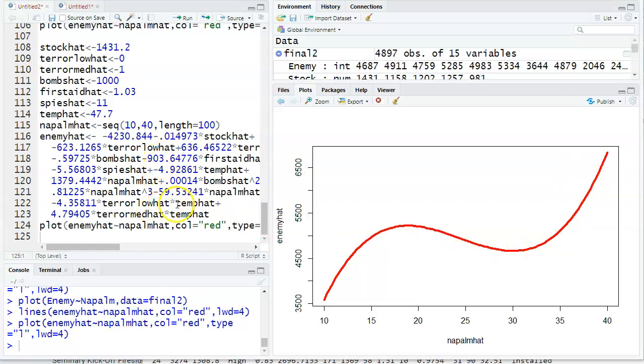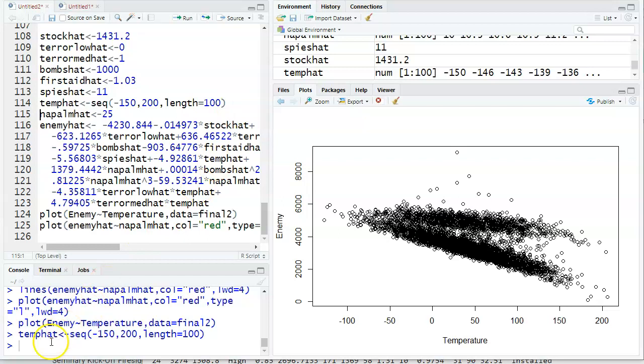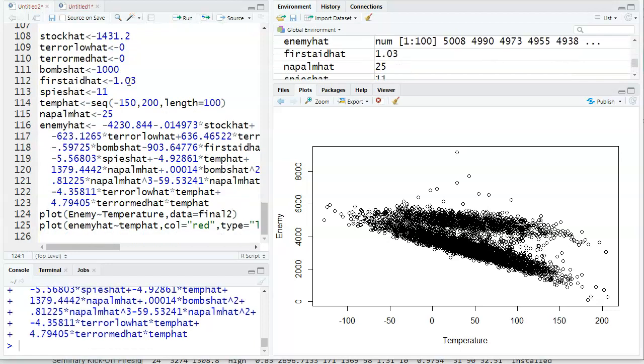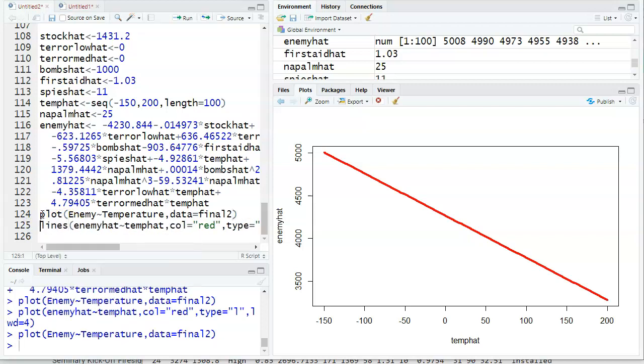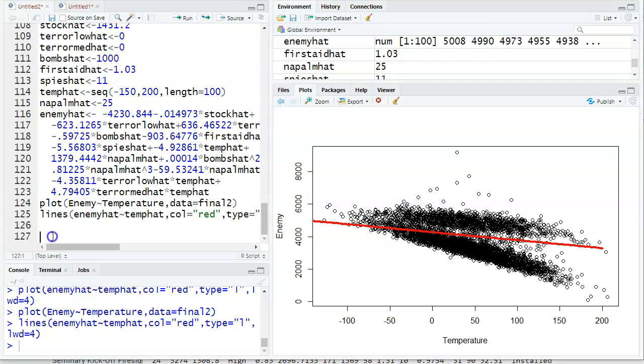The last tricky one is temperature, which interacts with terrorism. Temperature ranges from negative 150 to 200 degrees because apparently this country is insane. And I'm going to start with the baseline, which is terror level high for red. Oh, I forgot to make this lines. Okay, there we go, that's high.